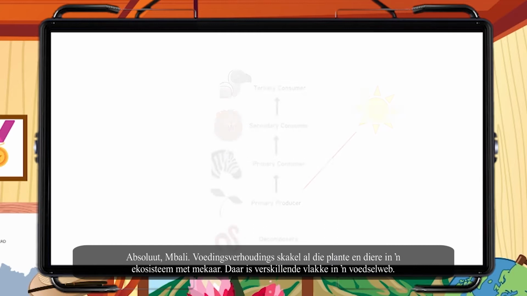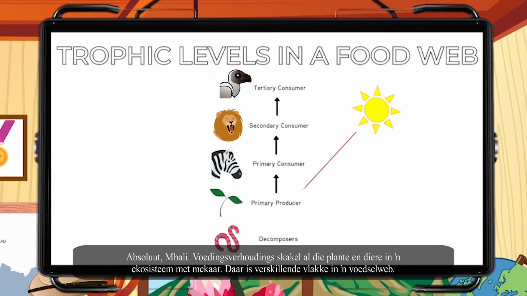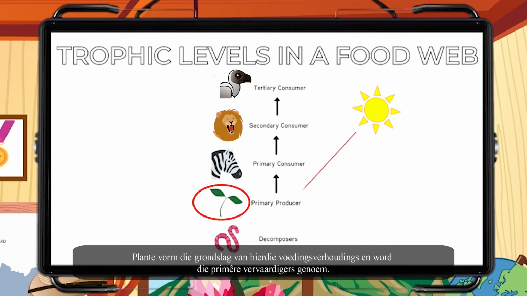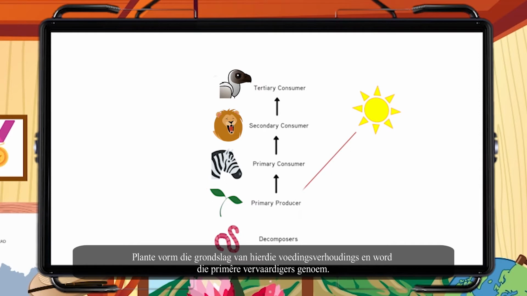Feeding relationships connect all the plants and animals in an ecosystem. There are different levels in a food web. These are called trophic levels. Plants form the foundation of these feeding relationships and are called primary producers.